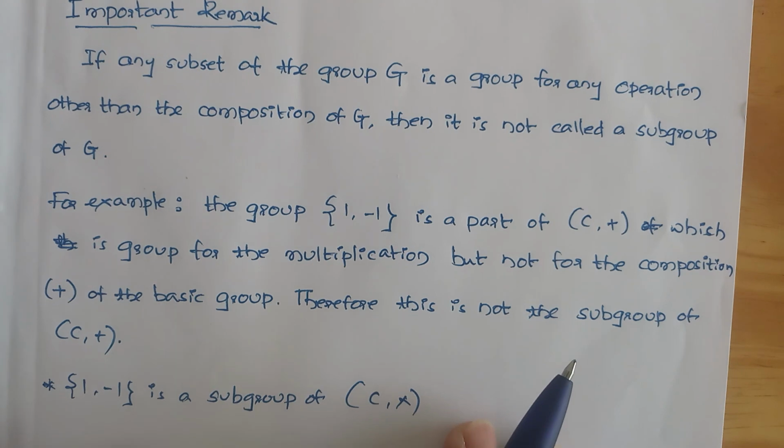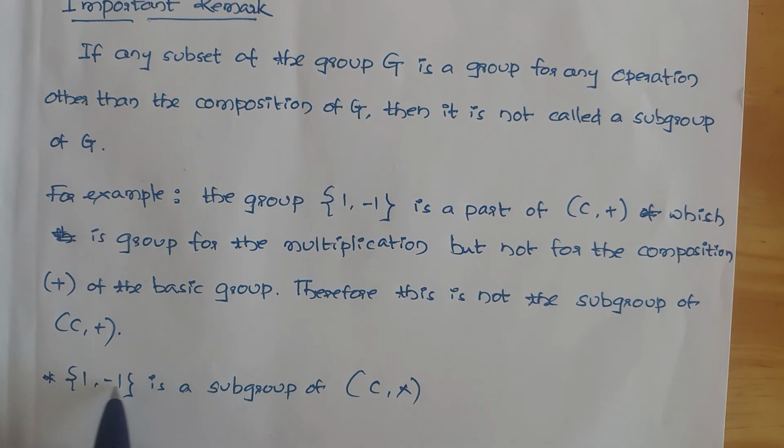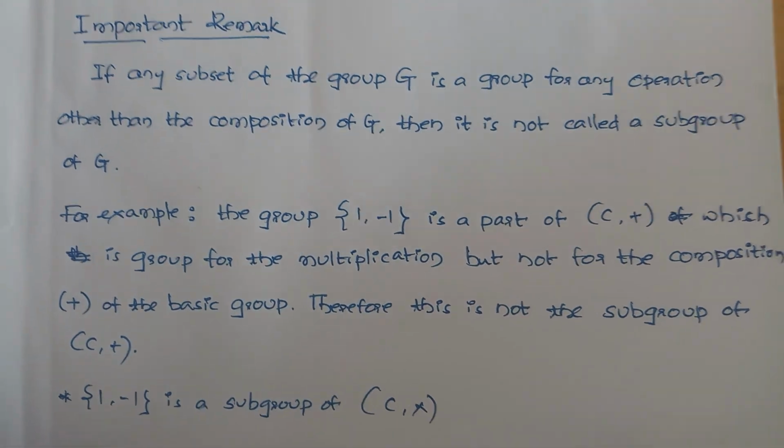Here the set {1, -1} is a subgroup of C cross. Yes, because if I multiply these two, I get an element that belongs to H. 1 into minus 1 is minus 1, and minus 1 into 1 is minus 1, those two elements belong to this set H. Therefore {1, -1} is a subgroup of C cross.